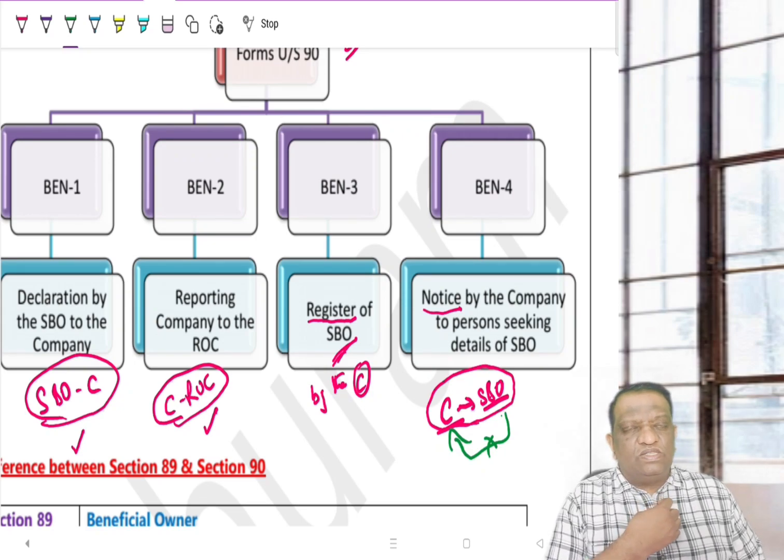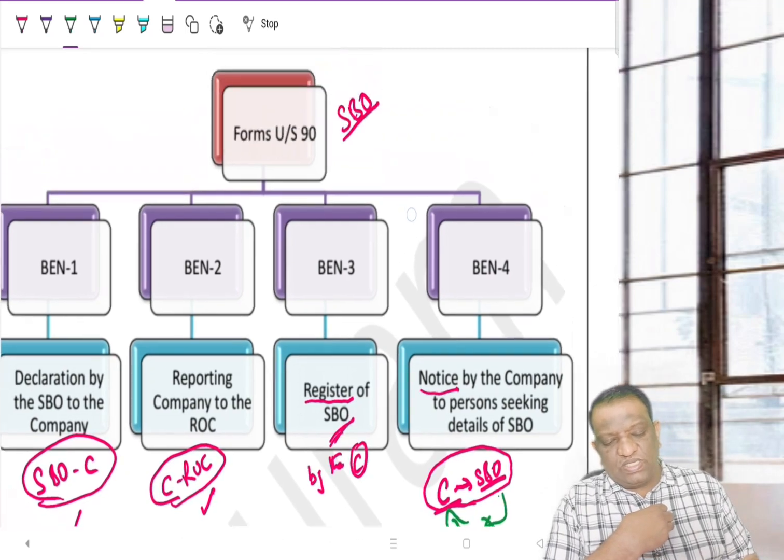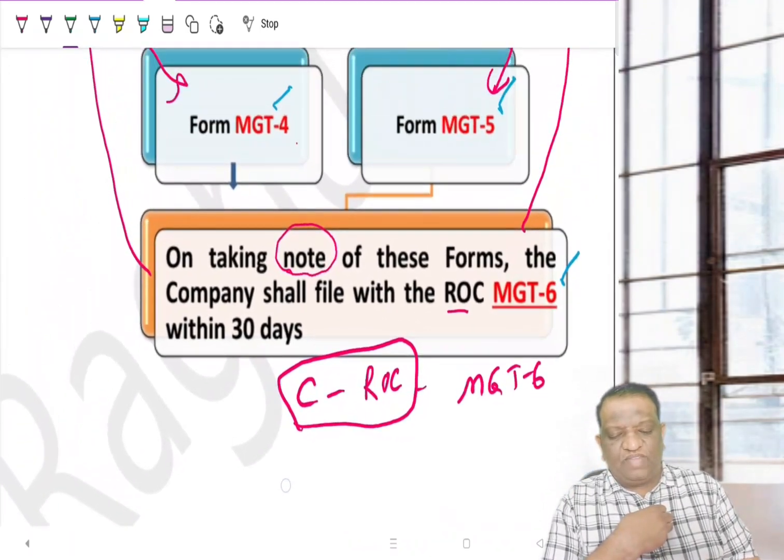But what happens if you are not in agreement? You believe that justice is not done to you, and you want the tribunal to review it. Then you can make a review petition any time up to 1 year from the date of the order. So this is the summary of sections 89 and 90.